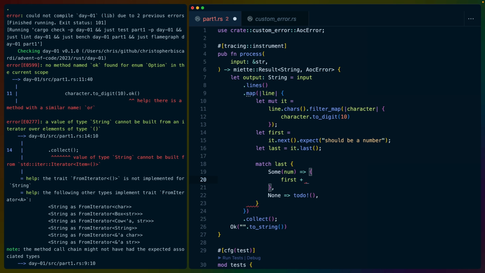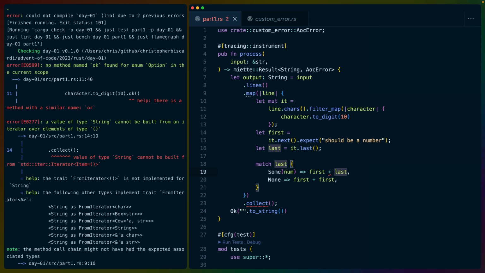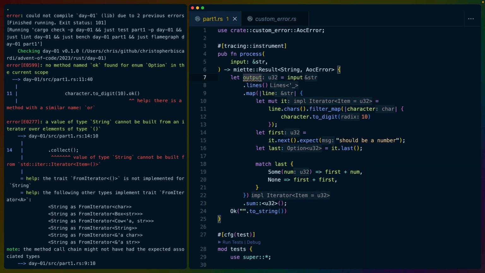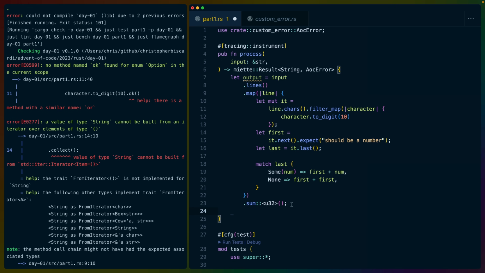If there's a number, we do first plus last. And if there's no number, we do first plus first. In this case, it's not going to be last, it's going to be num because we just unwrapped it. This match, because Rust is an expression-based language, returns these values, which are the edges of the branches effectively. And instead of collect here and instead of having String here, I'm going to change this to sum. And I'm going to say we're going to sum into a u32 using turbofish syntax, which will make our output a u32. We can get rid of our fake return and output Ok(output.to_string()).